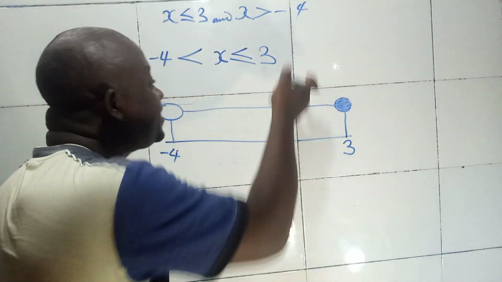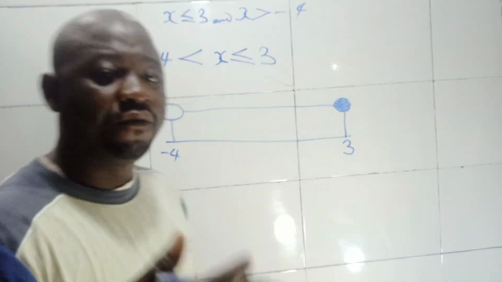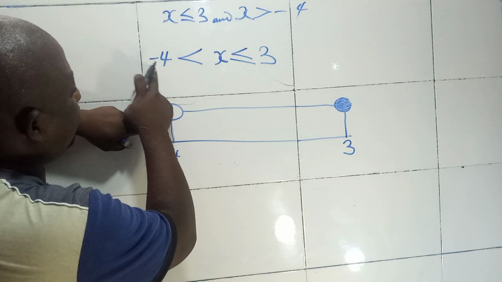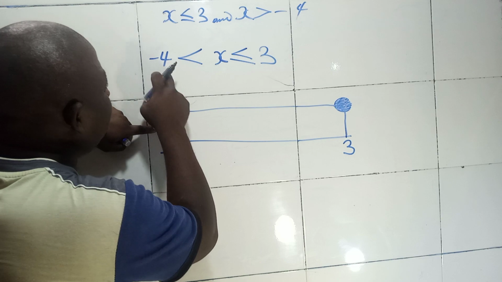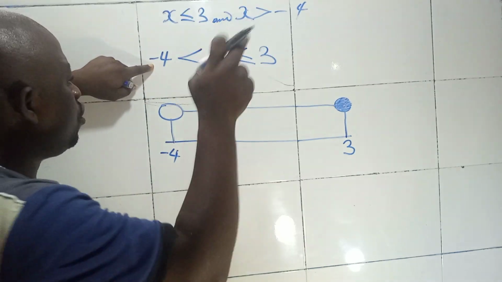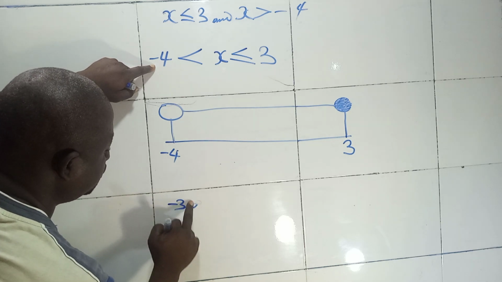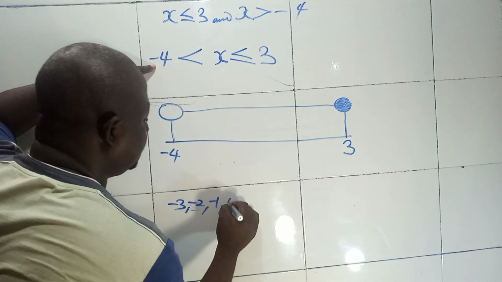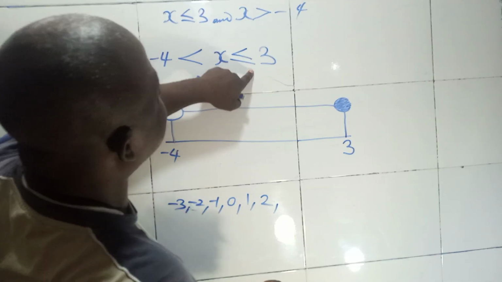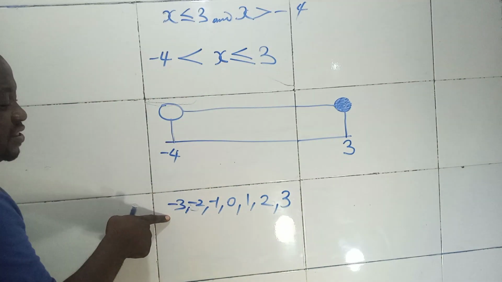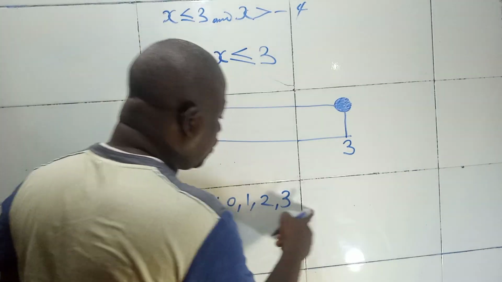I may ask you to write out the possible values of x. For me to write out the possible values of x, just come to this place. What do I have? Minus 4 less than x, but not equal to x. So when you say minus 4 less than x, the first number that will come to your mind is what? Minus 3. Followed by minus 2, followed by minus 1, followed by 0, followed by 1, followed by 2, followed by what? x less than or equal to 3. So these are the possible values of x.